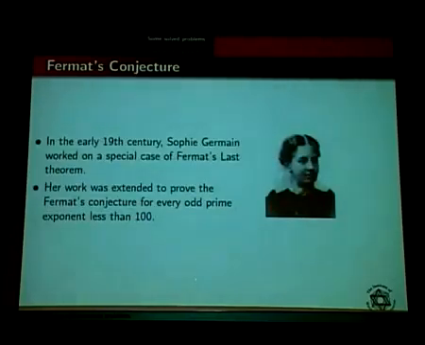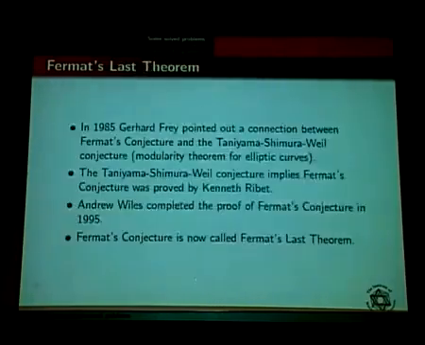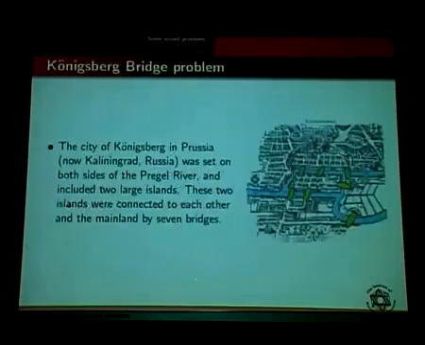She is one of my favorite mathematicians, so I put up her picture. In the early 19th century, Sophie Germain worked on a special case of Fermat's last theorem. Her work was extended to prove Fermat's conjecture for every odd prime exponent less than 100. There was another very famous mathematician,